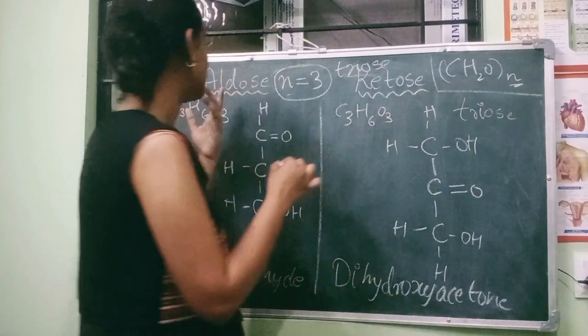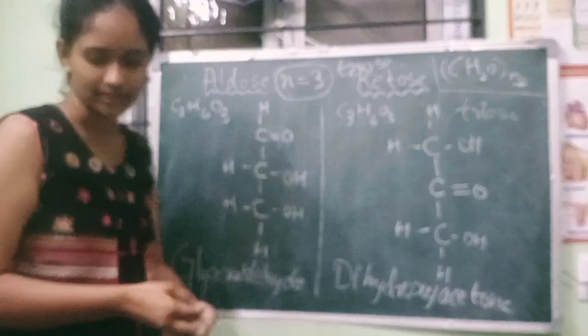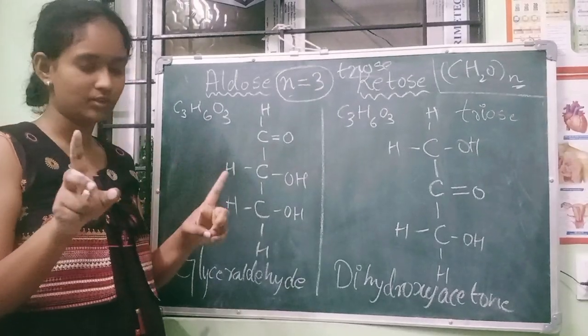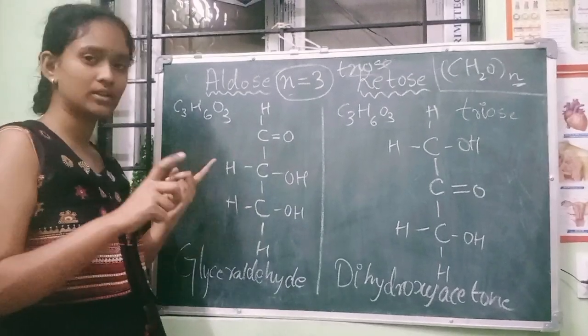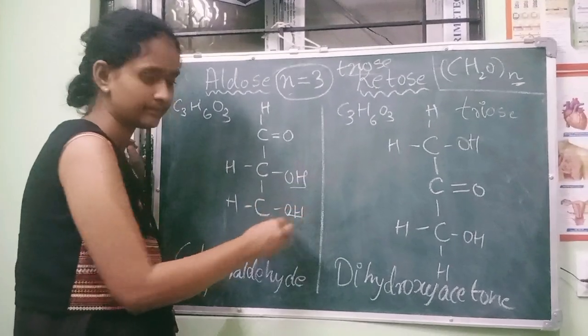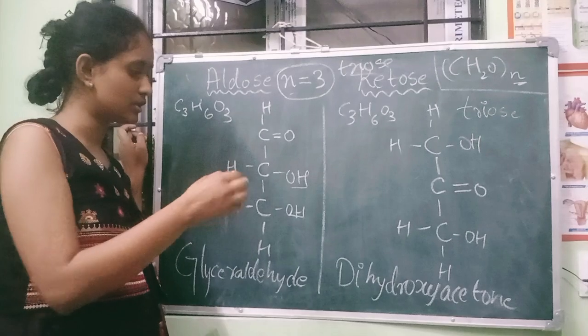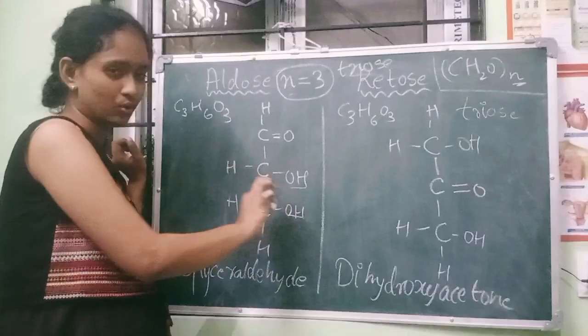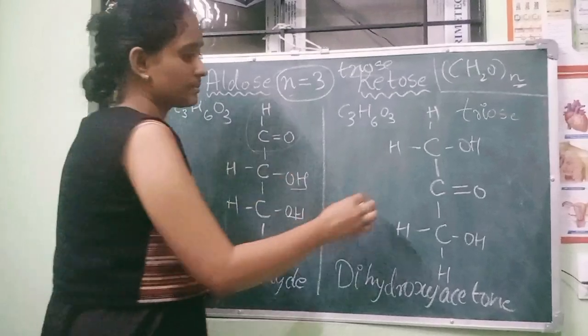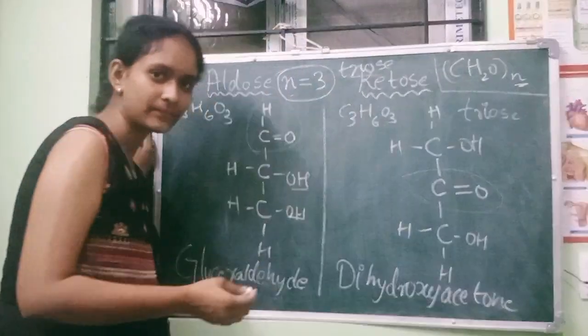Now you have studied the structure, aldose, ketones, done. See, it is defined as polyhydroxyaldehyde. Remember that poly means more than 2, hydroxy means OH, aldehyde means aldehyde group, and ketone means ketone group. Done?